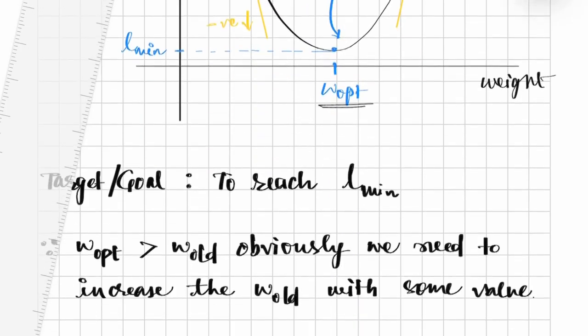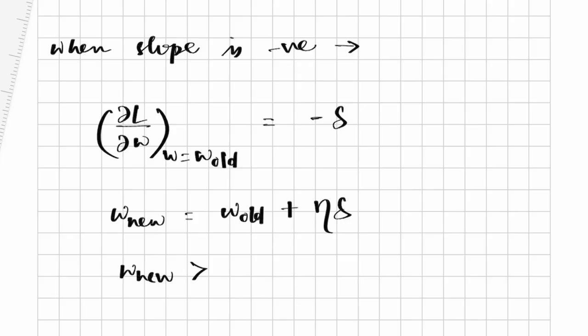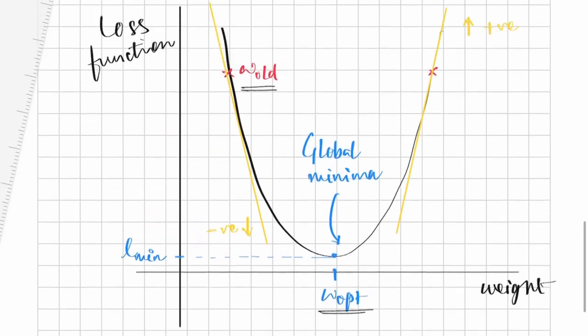Now let us see what happens when the slope is negative. Since we have a negative slope, the equation will look like this. That is, W new will be greater than W old. And this is what we need. When the slope is negative at W old, we want the W new value to be greater than the W old value, that is, we are moving towards the global minimum.